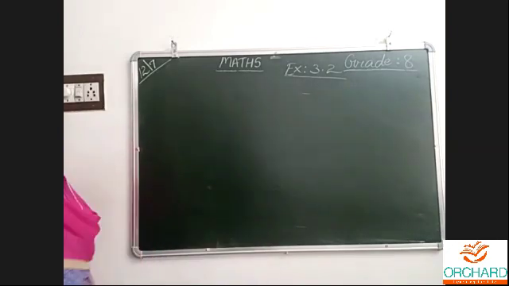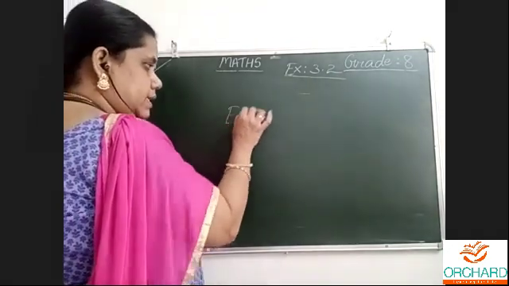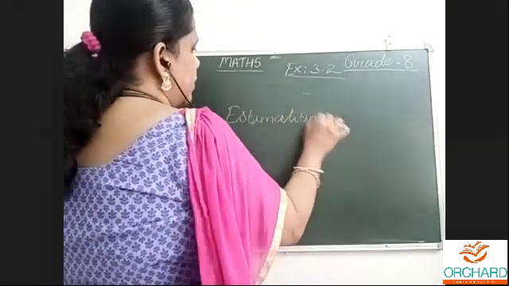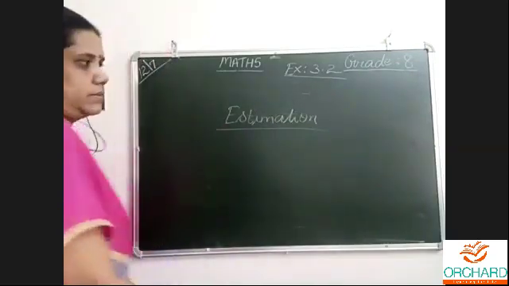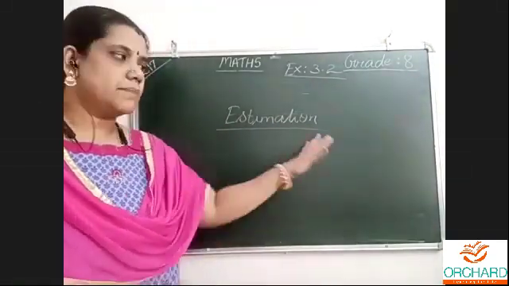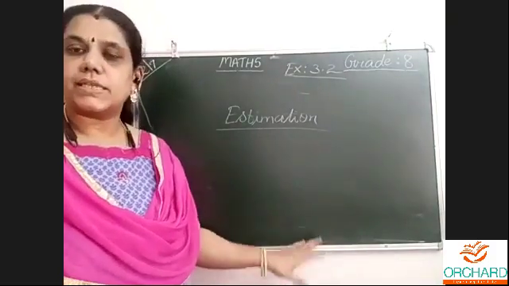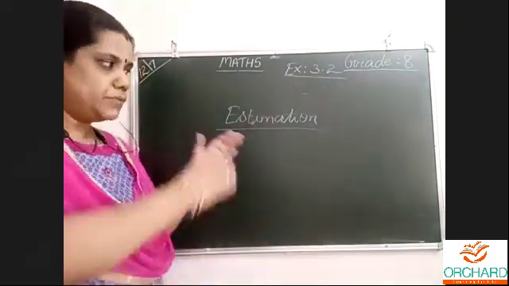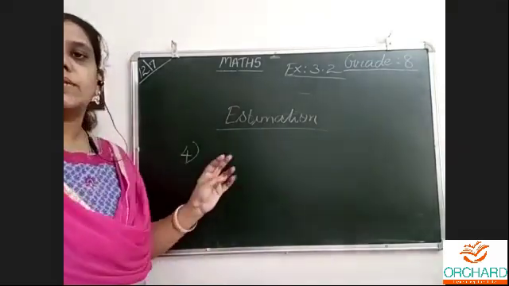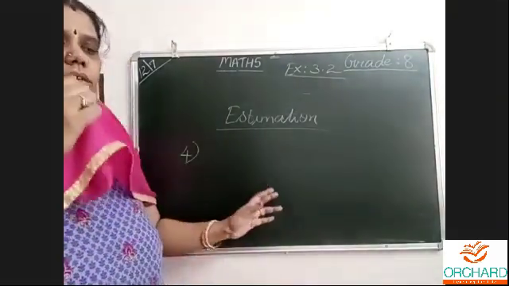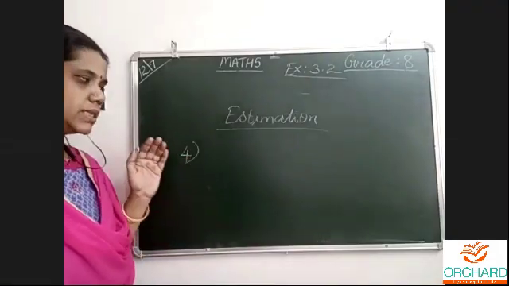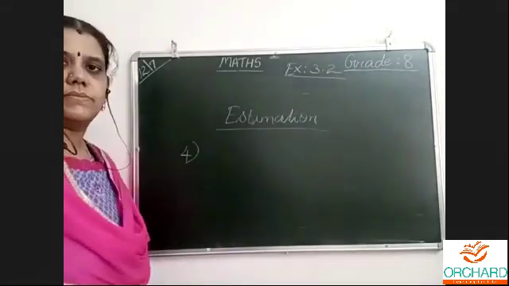Now about estimation. This all comes under the same exercise. Remember that also. Now I am going to explain estimation. Estimation is nothing but the same chapter. I am in the same chapter, same exercise. If I tell you this, you can do question 4. Questions 1, 2, 3 we completed, right? Question 3 was a decimal one. Now this is not a decimal one. Question 4 is about estimation.